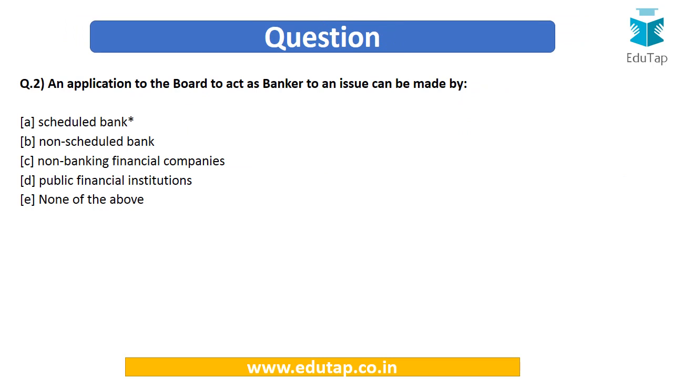So guys, now we can easily answer this question: an application to the board to act as a banker to an issue can be made by a scheduled bank. So the answer is going to be option number A.